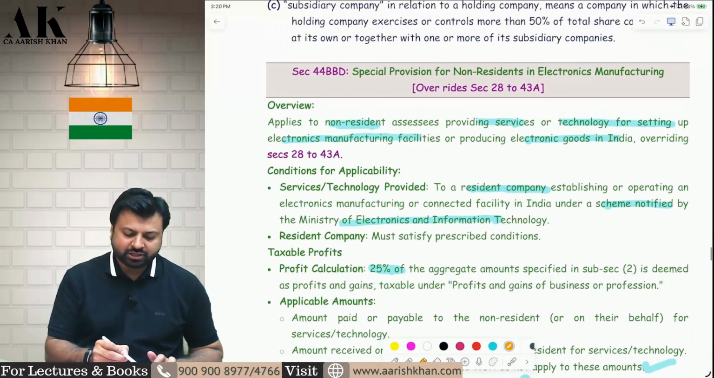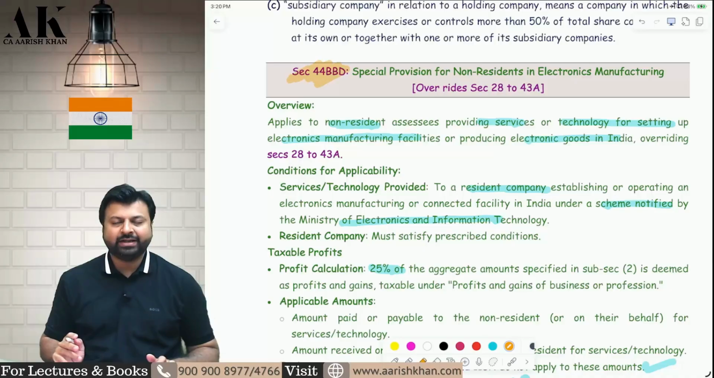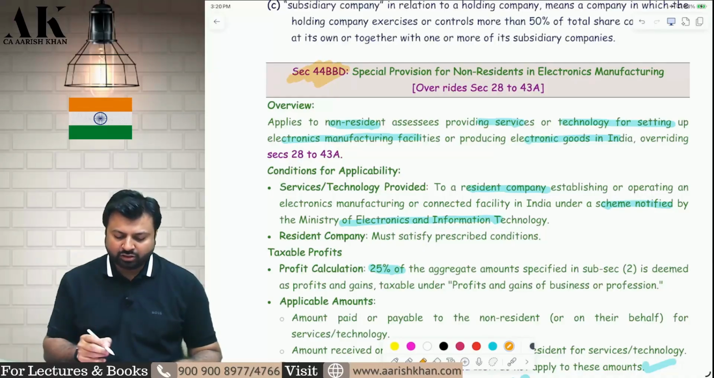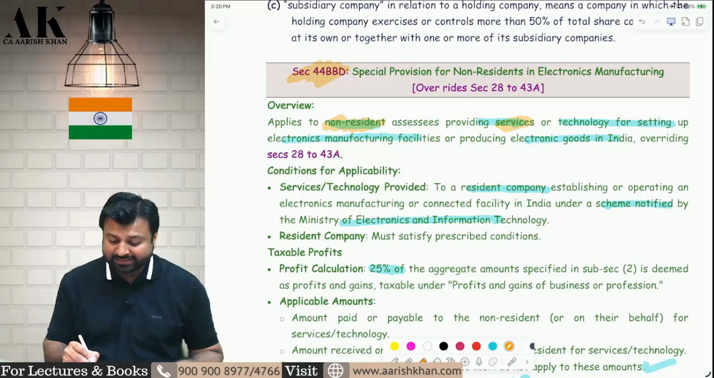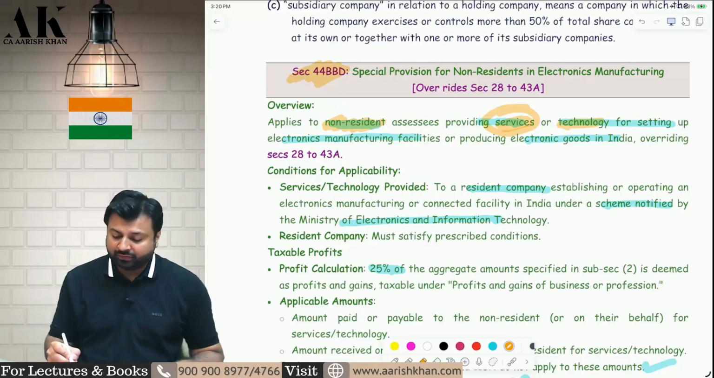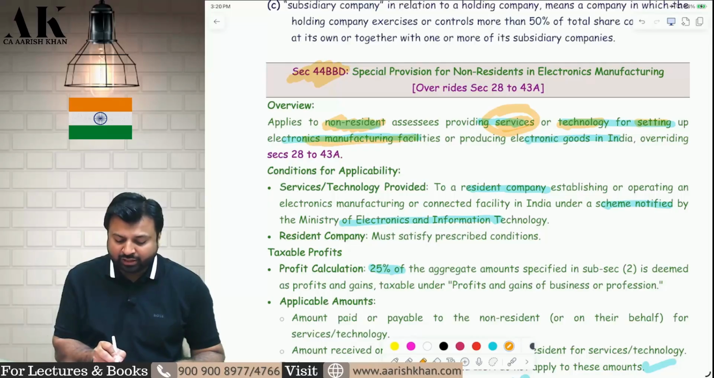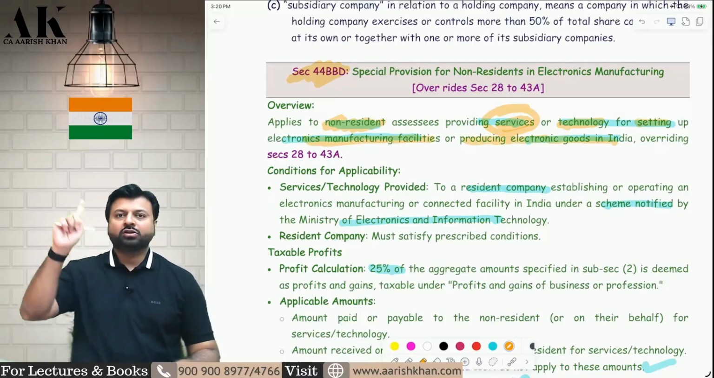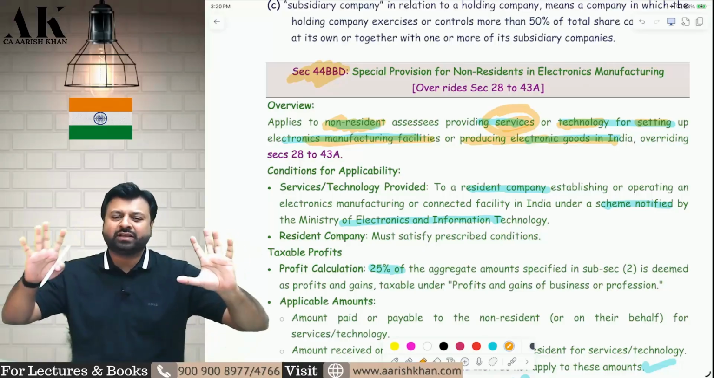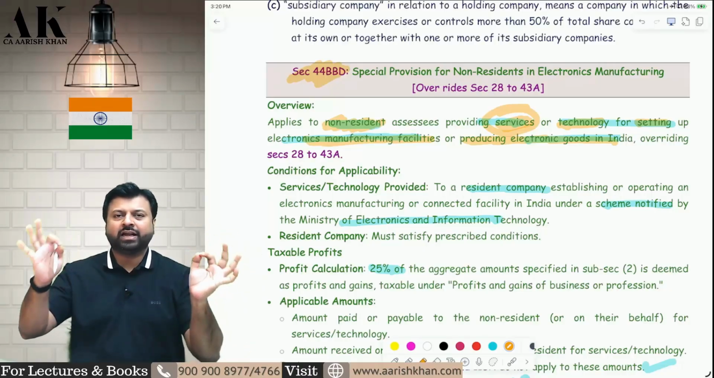Let's go ahead with the next section, which is an absolutely new section, 44BBD, introduced by Finance Act 2025. What is this section all about? This applies again to non-residents. What is the non-resident doing? The non-resident is providing some services. First thing, the non-resident is providing services or technology, either services or technology, for setting up an electronic manufacturing facility in India or producing electronic goods in India. So the non-resident is providing some services, some technology for setting up some electronic manufacturing facility or producing electronic goods in India.